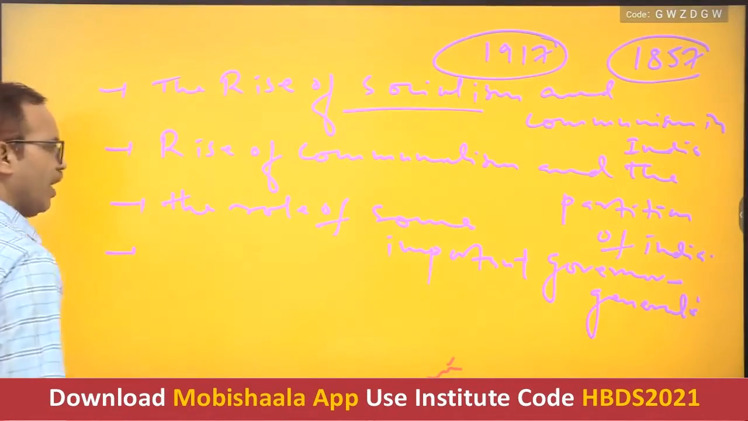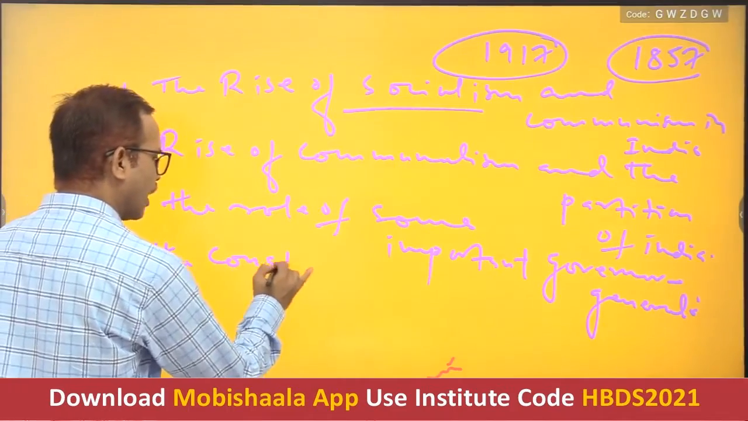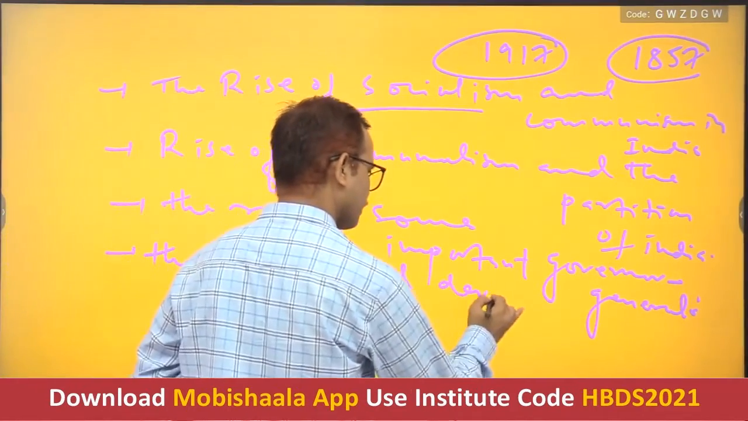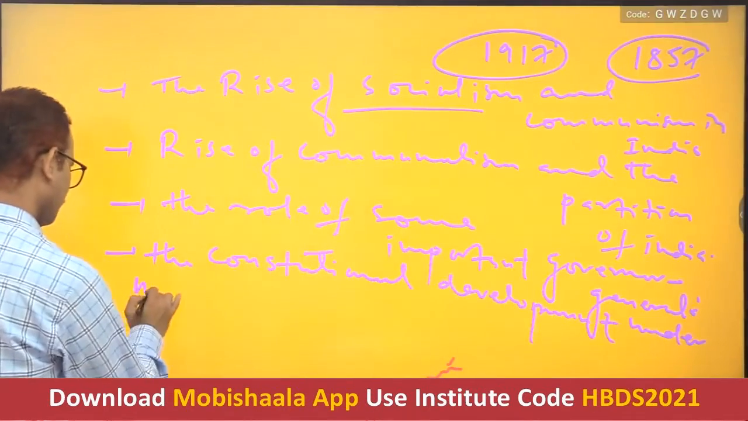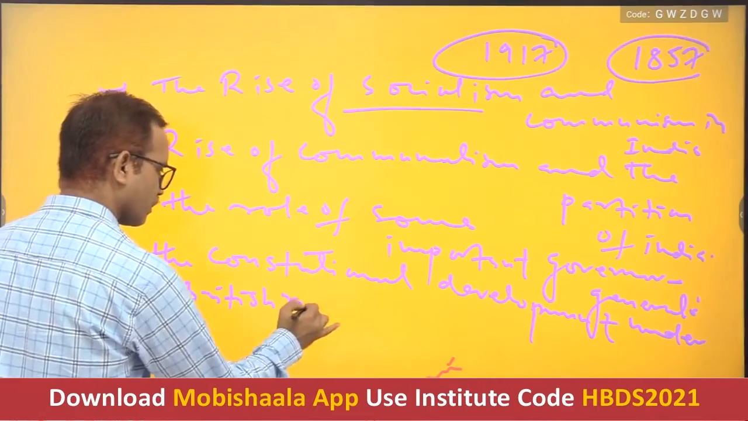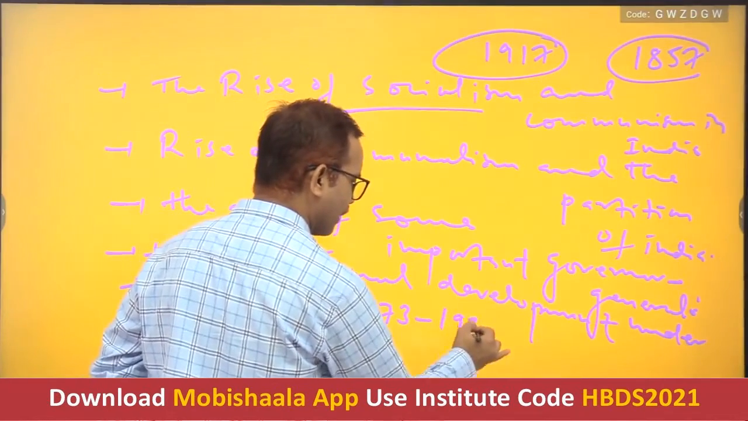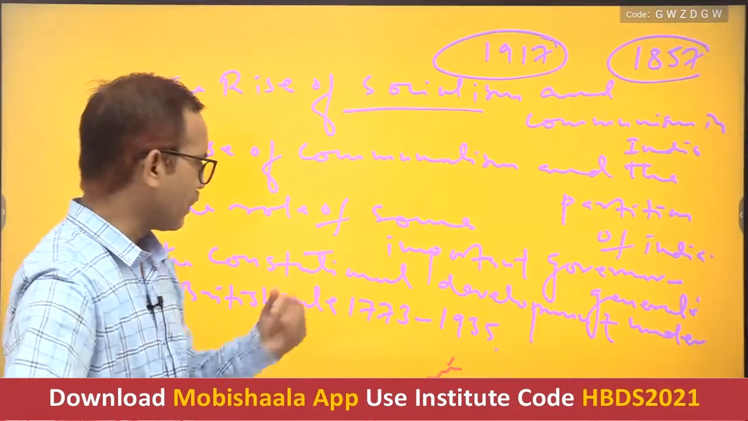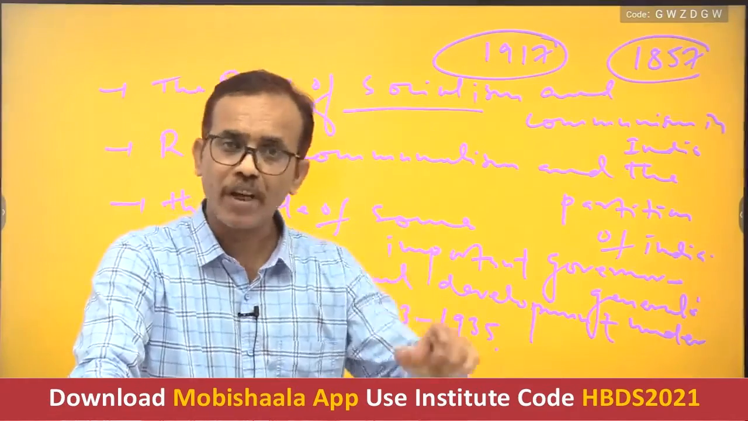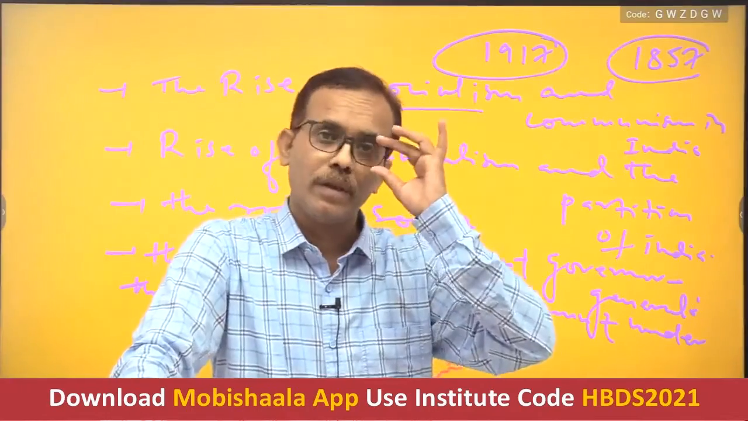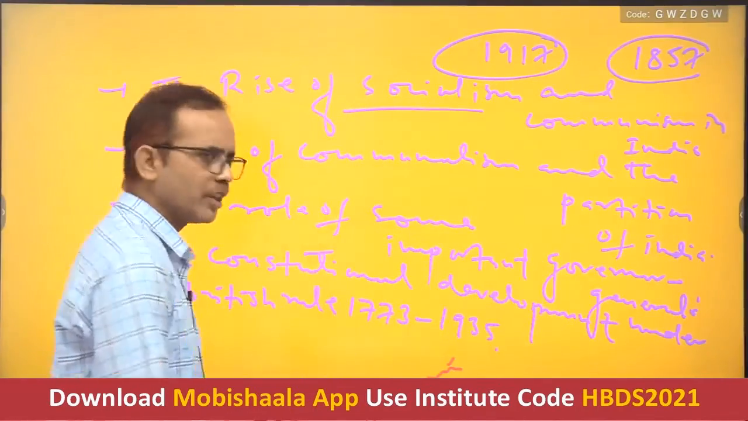And finally, in modern India, we have to also study the constitutional development under the British rule, from 1773 to 1935, like the Act of 1773, 1784, 1813, 1833, 1853, 1861, 1892, 1909, 1919, and eventually 1935. So these are the various topics of modern India.